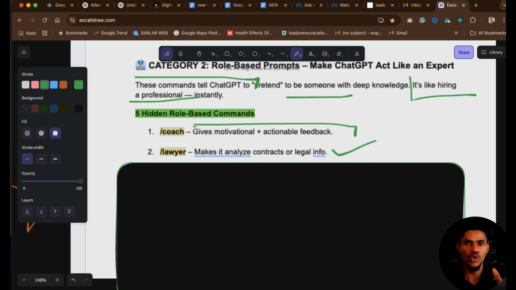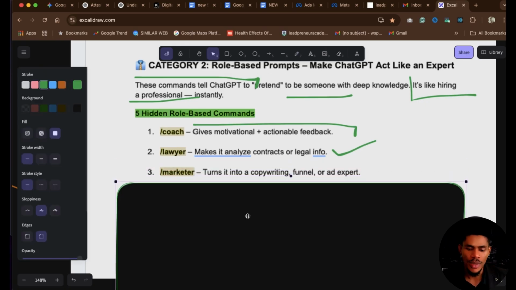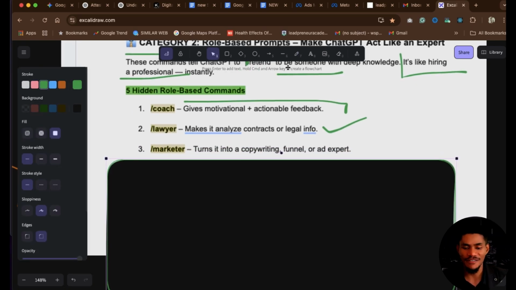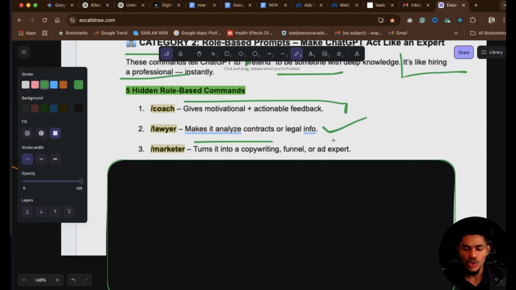And that is what you are doing when you use this /lawyer. The next prompt we have is going to be marketer. This is fantastic for us. If you are into marketing, if you are into sales, this is good. The goal here is you are going to turn ChatGPT into a marketer, right?